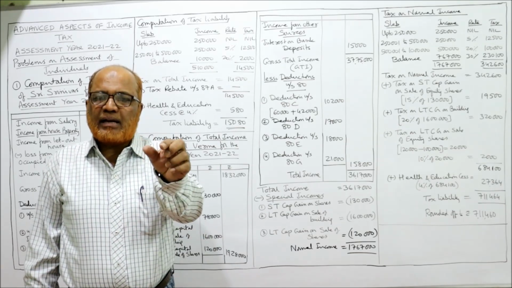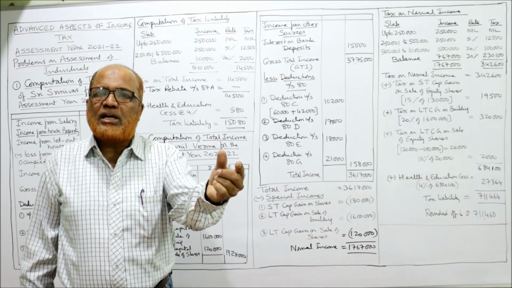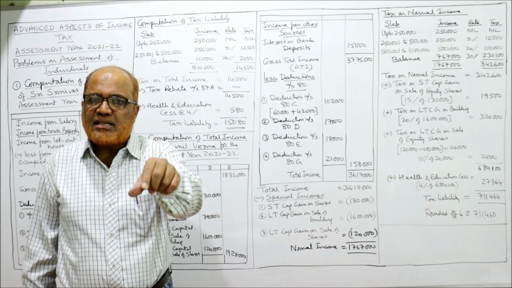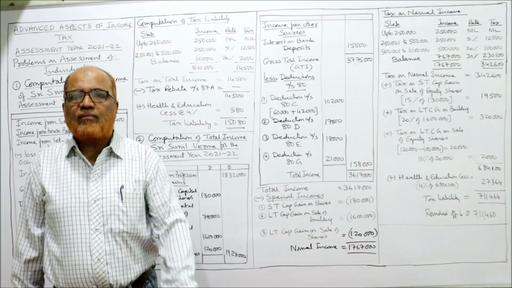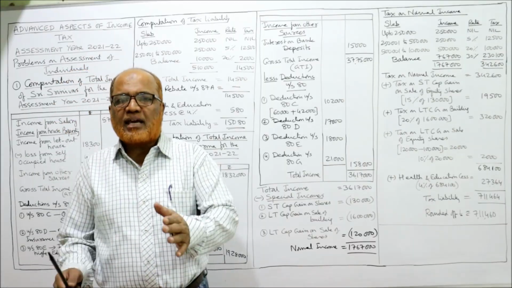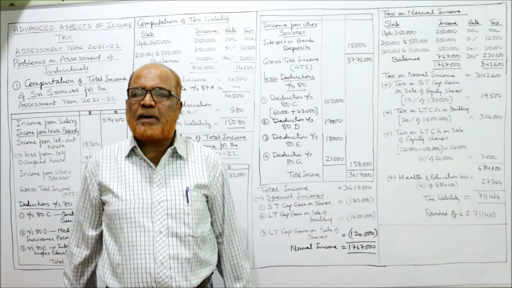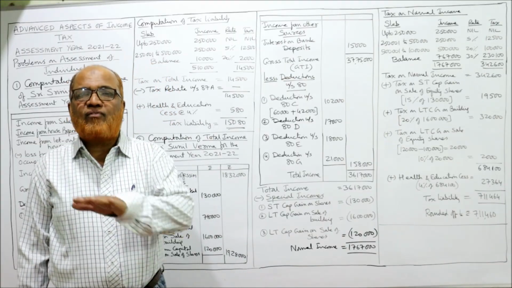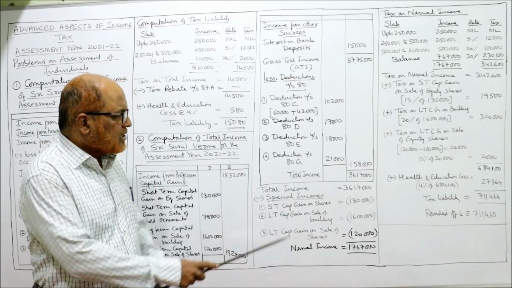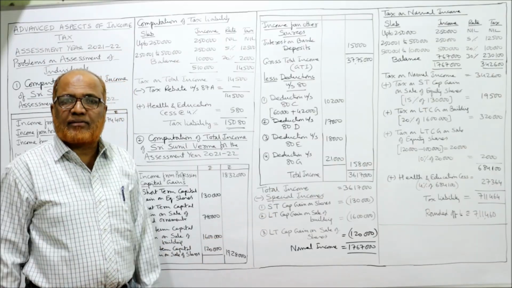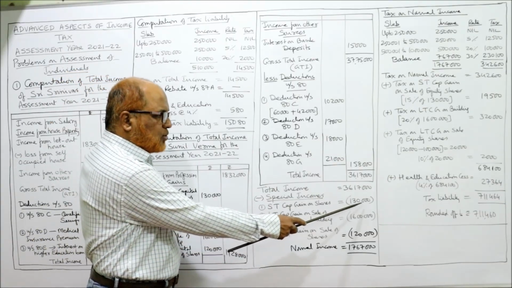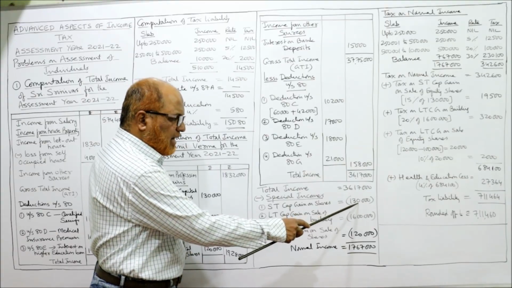Any short-term capital gain on sale of equity shares in a recognized stock exchange on which STT, security transaction tax, is paid, the tax rate is a flat 15%. So I am deducting it from here because there is a separate tax. So I am deducting 1,20,000, bracket means minus.